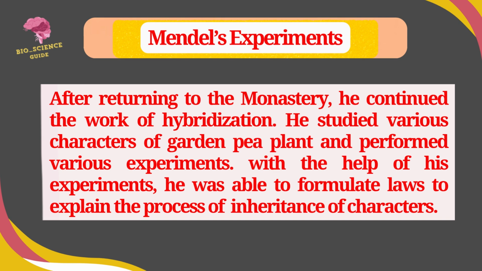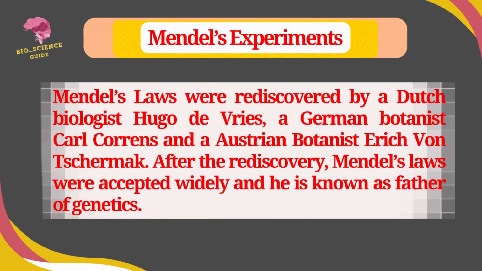He had studied various characters of garden pea plant and performed various experiments. With the help of his experiments, he was able to formulate the laws to explain the process of inheritance of characters. Mendel's laws were rediscovered by a Dutch biologist Hugo de Vries, a German botanist Karl Correns, and an Austrian botanist Erich von Tschermak. After the rediscovery, Mendel's laws were accepted widely and he is known as father of genetics.